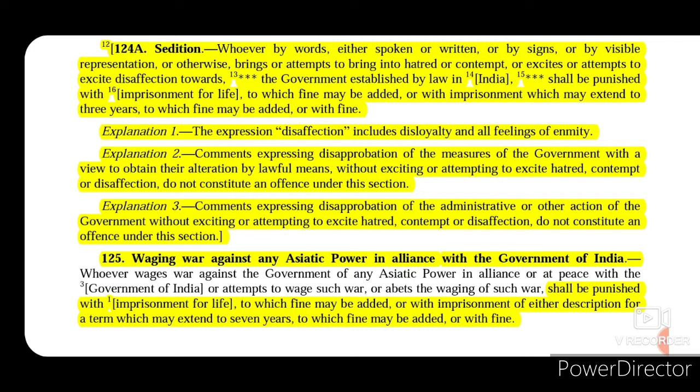Plus India is committed to maintain peace as per UN conventions, and that is why whoever wages war against the government of any Asiatic power who is in alliance or is at peace with the government of India, or if that person attempts to wage such war or abets the waging of such war, then that person will be punished in India with an imprisonment for life, to which fine may be added, or with imprisonment of either description for a term which may extend to 7 years, to which fine may be added, or with fine.